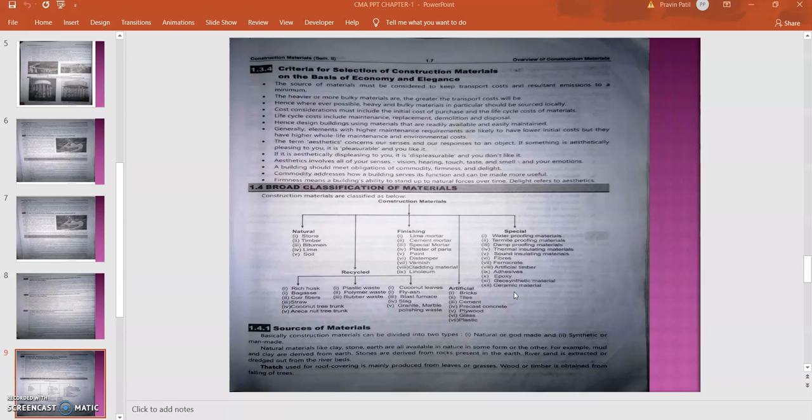Then sources of material, basically the materials which are available naturally. Their source is natural. They are extracted from the soils or they are extracted from the trees and some of the others. Second, that is synthetic or man made. So the second source is a man made one.